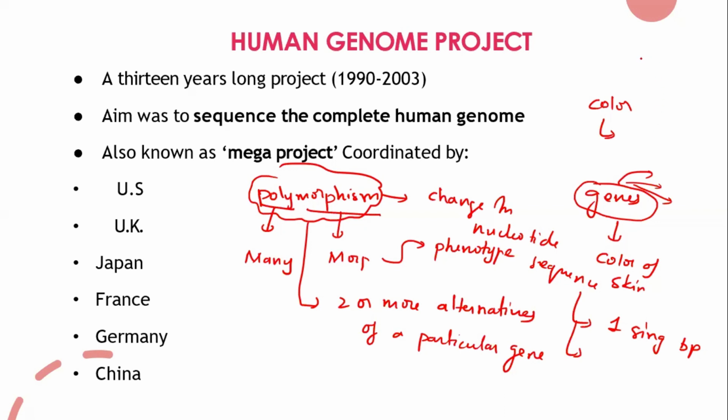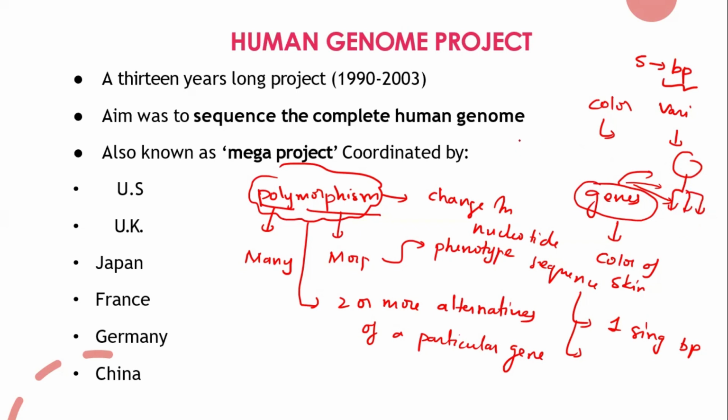A change in a single nucleotide base pair results in variation within the same species, forming diversity. Monomorphism means a single form, the ancient or primitive form. But during the course of evolution, that single form turned into different forms, so monomorphism turned into polymorphism.